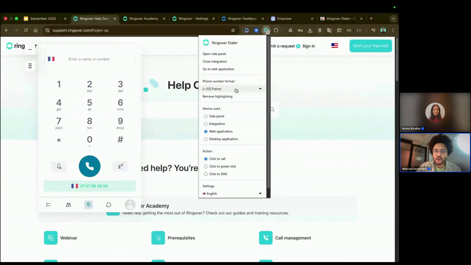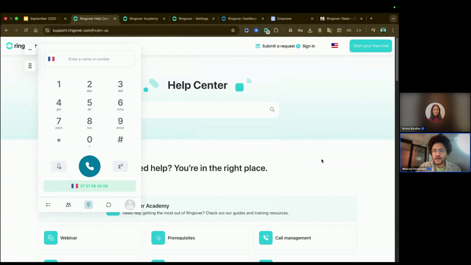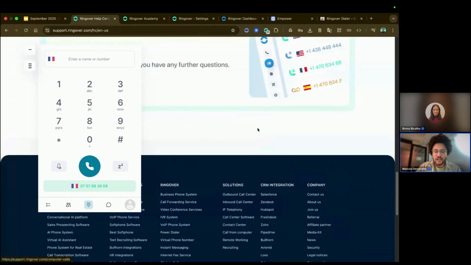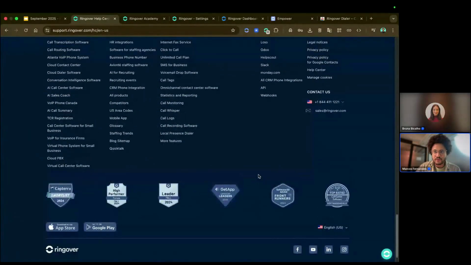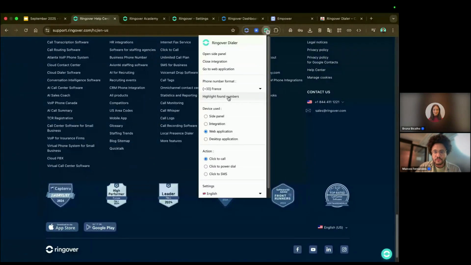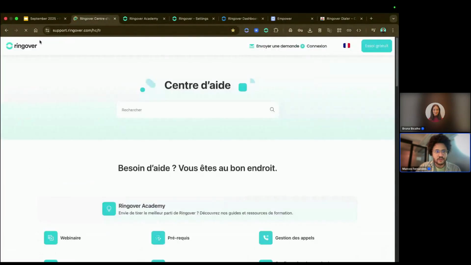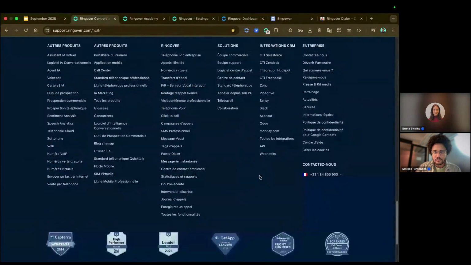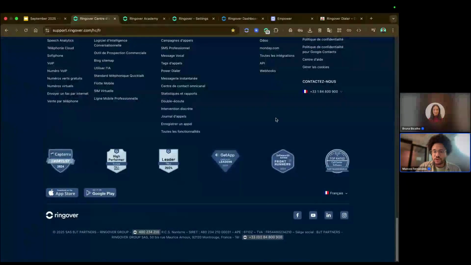Here you can choose the phone number format. So you can choose the area code. You can also choose to remove the highlighting. So actually, when you're navigating a page, such as here, you're going to see a number, and this number will be highlighted.